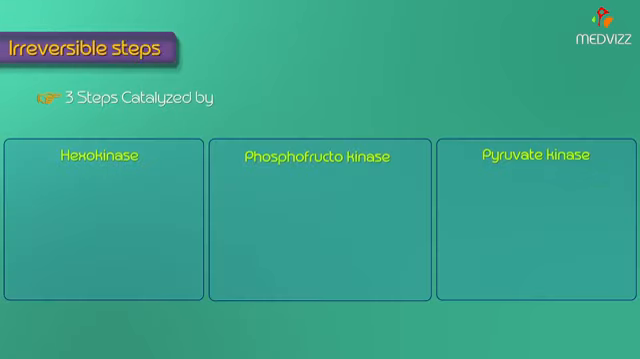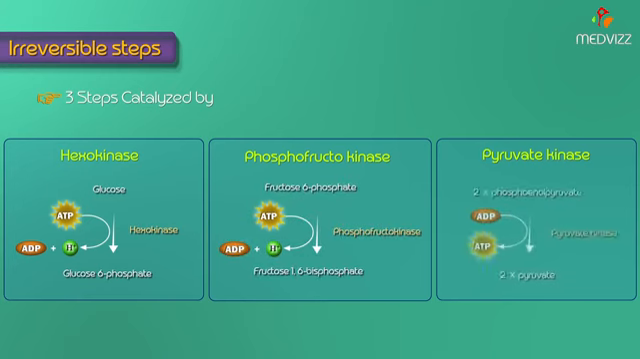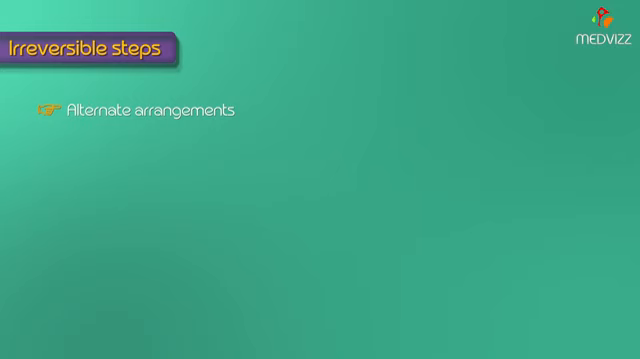And the next, irreversible steps in glycolysis. We know that there are totally 3 irreversible steps, right? So most of the reactions of glycolysis are reversible except 3 steps which are catalyzed by the enzymes kinases, that is hexokinase, phosphofructokinase and pyruvate kinase. All the 3 kinase enzymes are irreversible in nature. So these 3 stages mainly regulate glycolysis, and alternate arrangements made at these 3 steps lead to the synthesis of glucose from pyruvate in another cycle called gluconeogenesis.